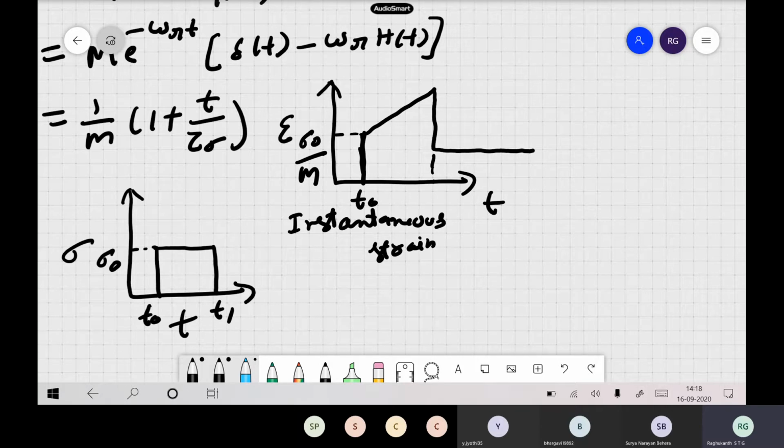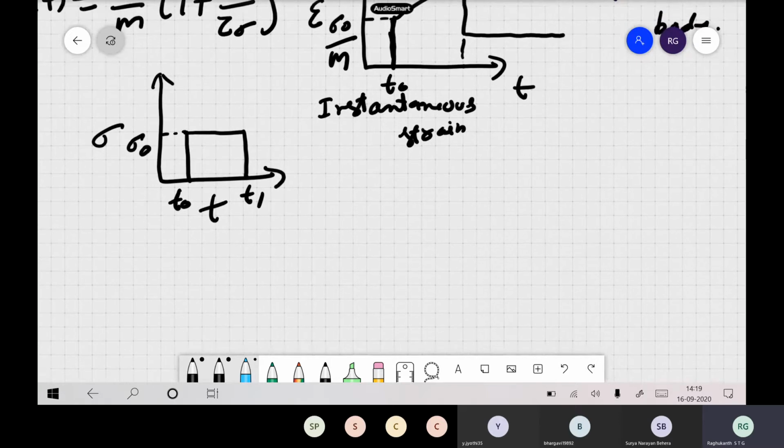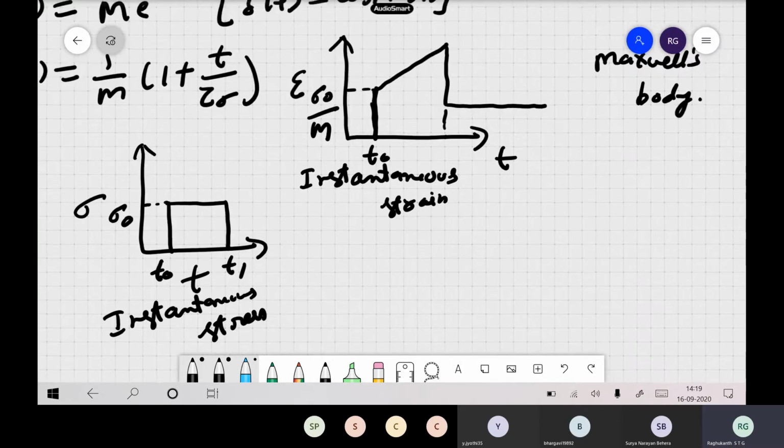So what does it tell you for this Maxwell's body? When the stress is sudden, the strain is also instantaneous. But after that it keeps on increasing. Once the stress is removed, the strain is not zero. It becomes a constant.